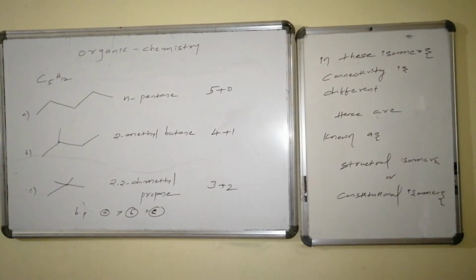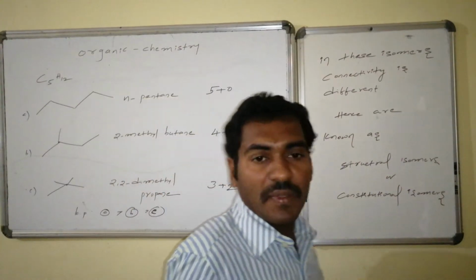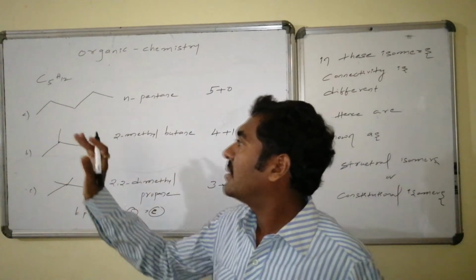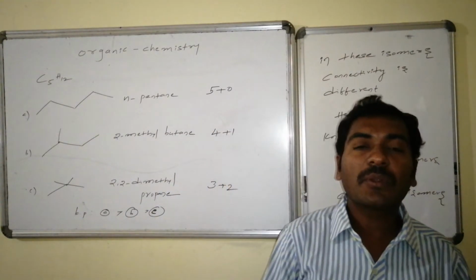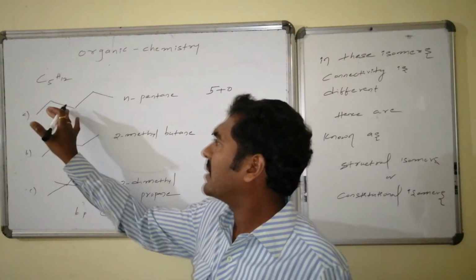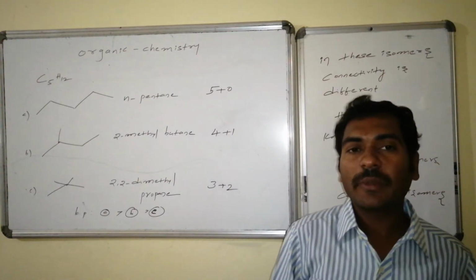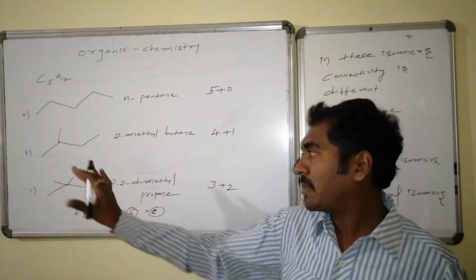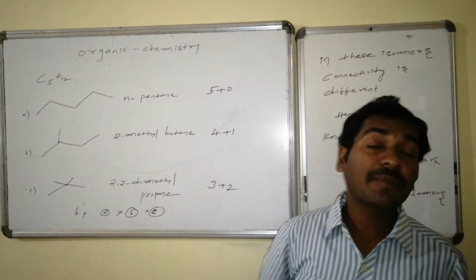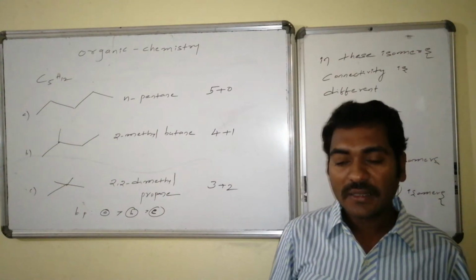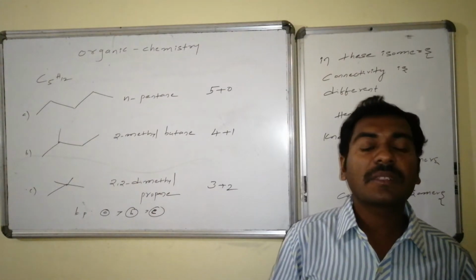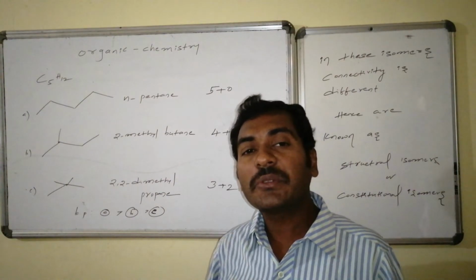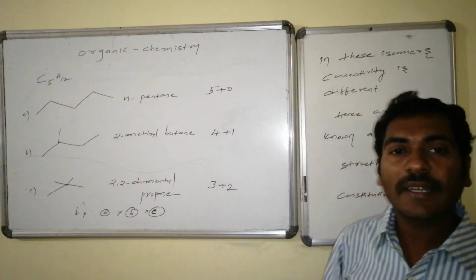As one step ahead of these particular isomers, in these certain compounds consisting of carbons of one variety, compound 1 carbons and compound 2 carbons are different. Here every carbon is connected to at most 2 and at least 1, but here there is a carbon connected to 3 carbons. The maximum is 3, but here there is a carbon which is connected to 4 carbons. Thus, the connectivity associated with the carbon differs. Hence, due to this difference in connectivity they act as different compounds.